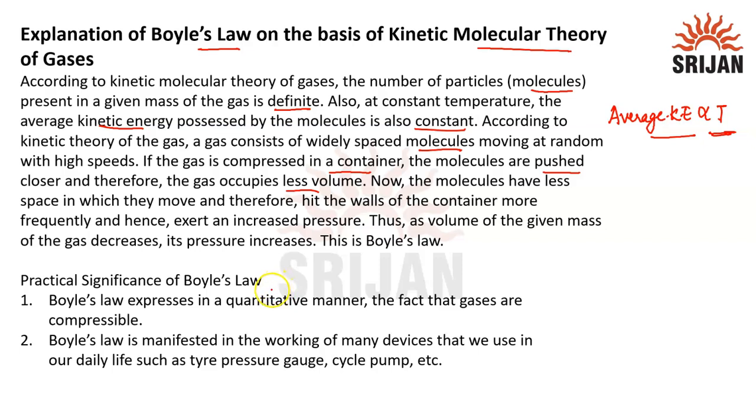Now the molecules have less space in which they move and therefore they hit the wall of the container more frequently, with an increased pressure. So we can say as volume of the given mass decreases, pressure increases, and this is Boyle's law, which says pressure is inversely proportional to volume.